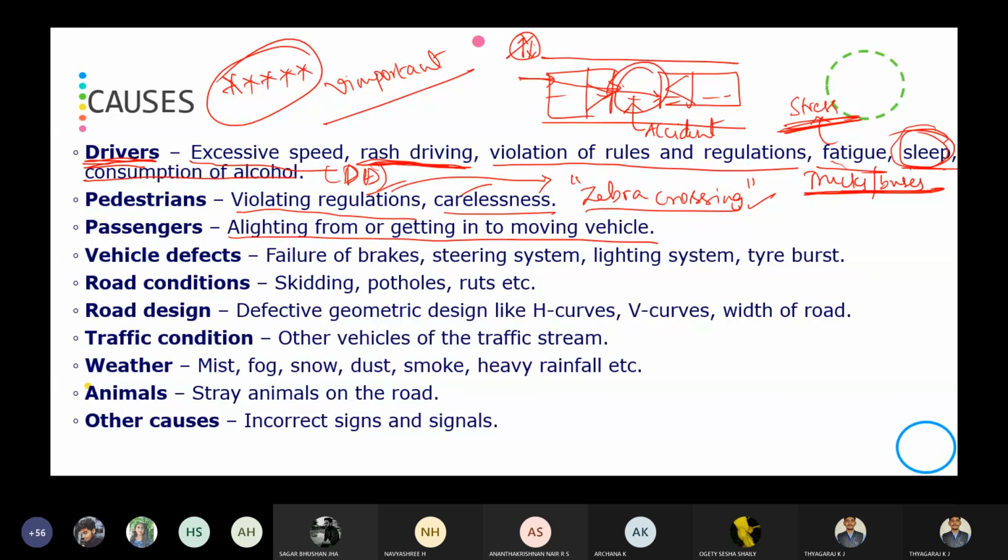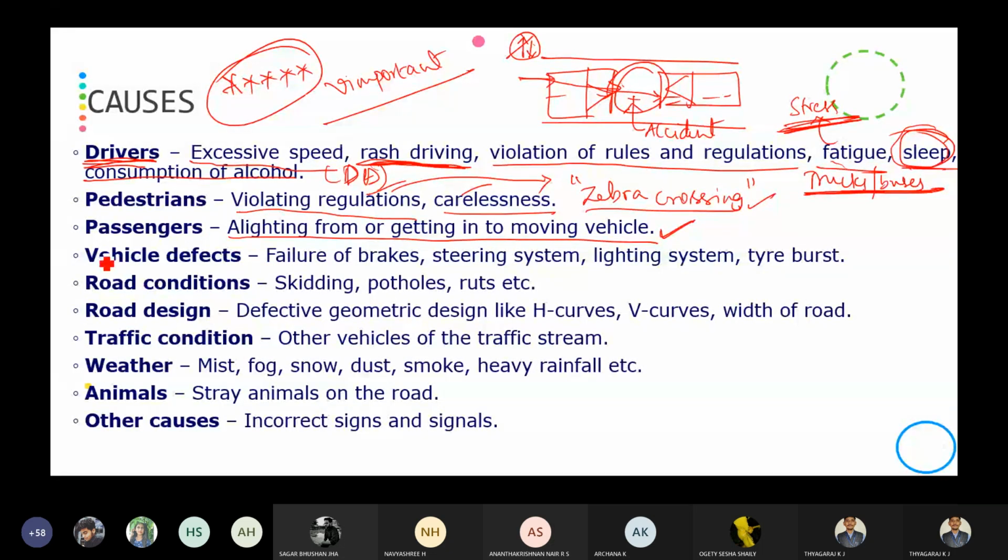As we all know, passengers standing at the bus stop, when the bus comes, will run along with the bus to catch up and take a seat in the bus. So while entering the bus or while leaving the bus, that is when deboarding, you can experience these accidents.